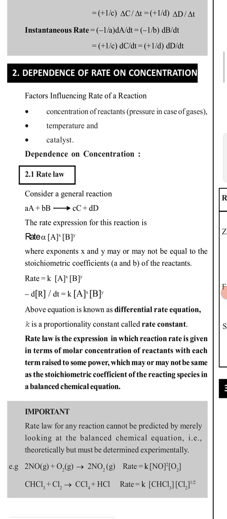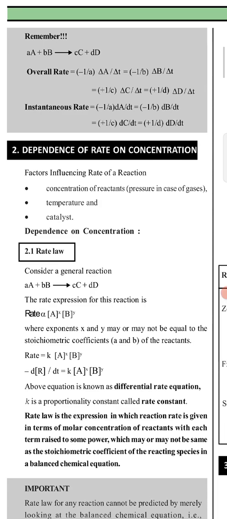Like here we have already written: minus 1 by a delta A by delta T equals minus 1 by b delta B by delta T, where a and b are stoichiometric coefficients, because the reaction is given at the top: aA plus bB equals cC plus dD. Small a, b, c, d are the stoichiometric coefficients of capital A, B, C, D respectively.